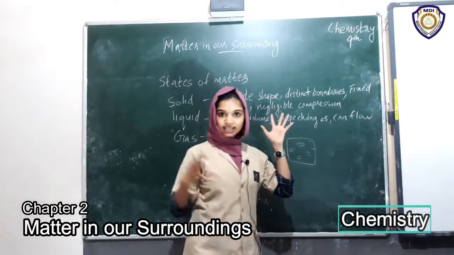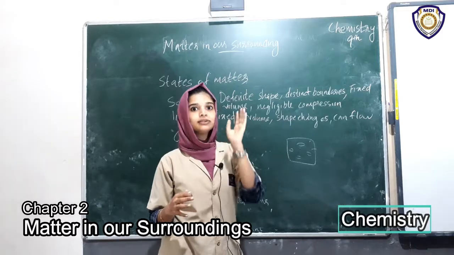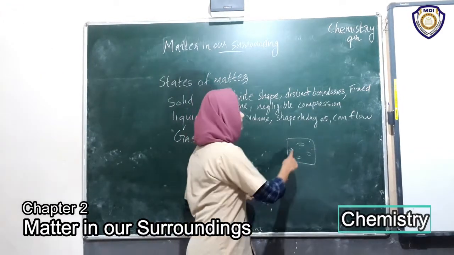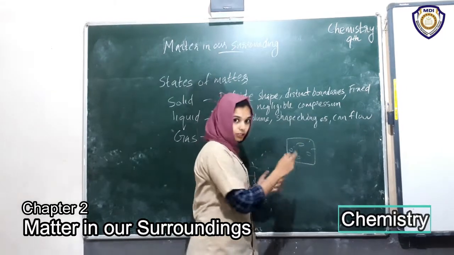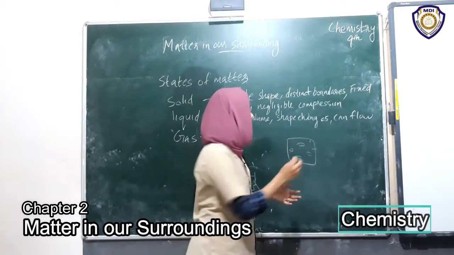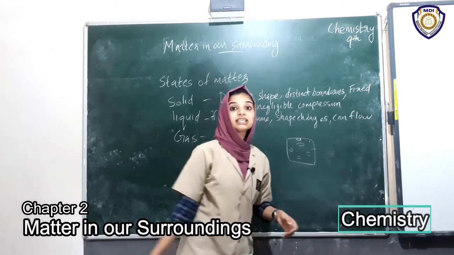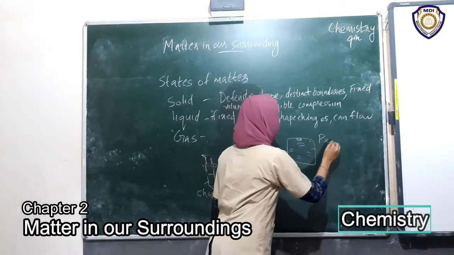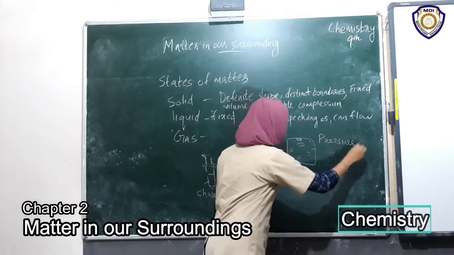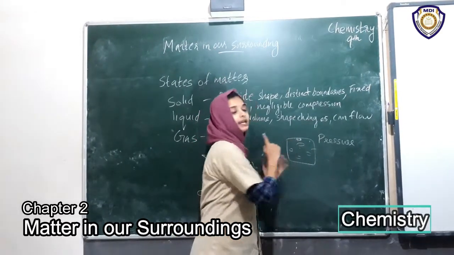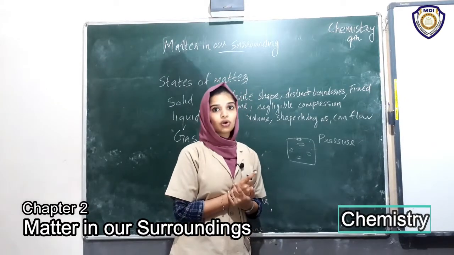And when they hit the container, they apply a force. This force applied by the particles on the container per unit area is known as pressure. The pressure exerted by these particles in a unit area is called the pressure of that gas.